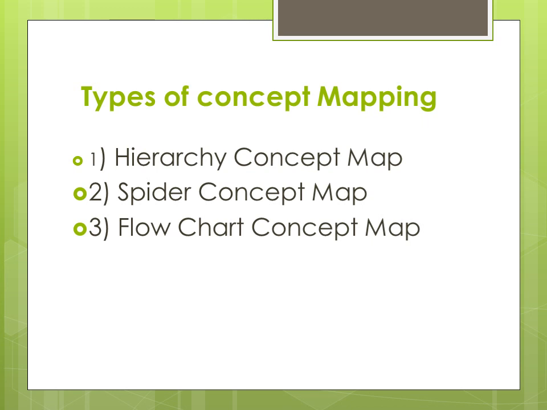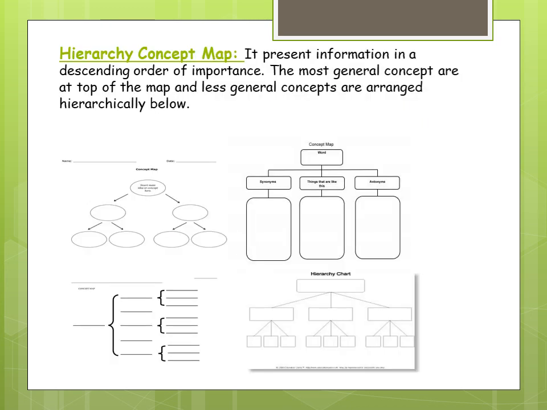Now the next subtopic is types of concept mapping. There are three types of concept mapping: hierarchy concept map, spider concept map, and flowchart concept map. To understand this topic more deeply, we will discuss the definition of three terms: concept, mapping, and concept mapping.